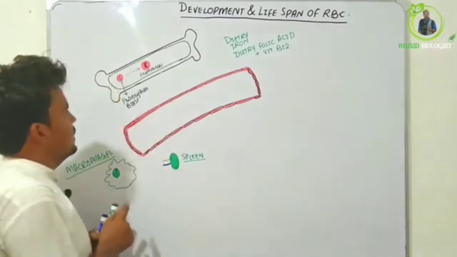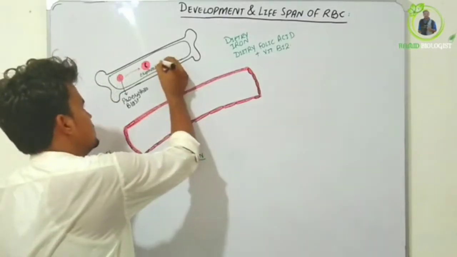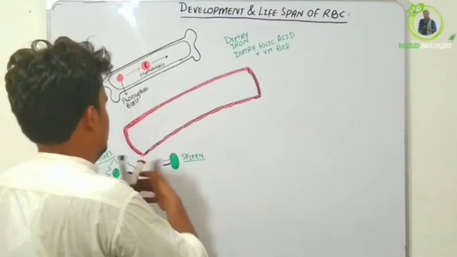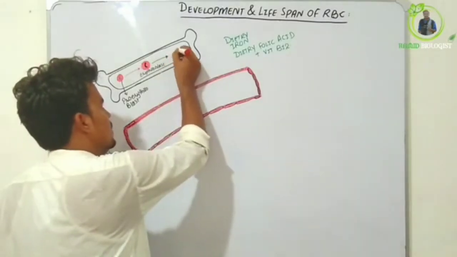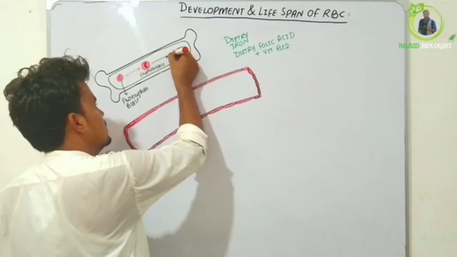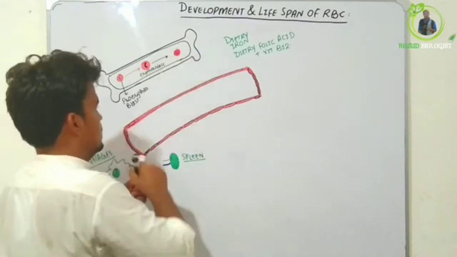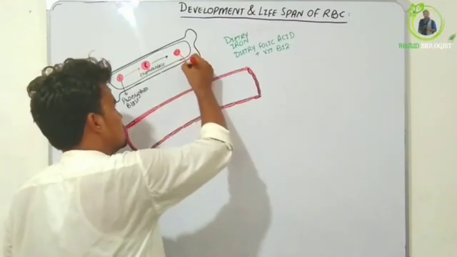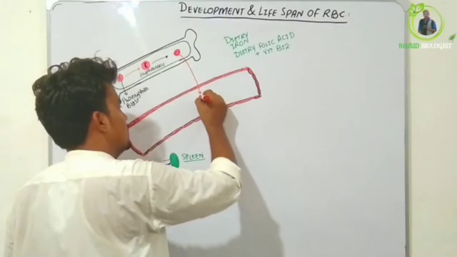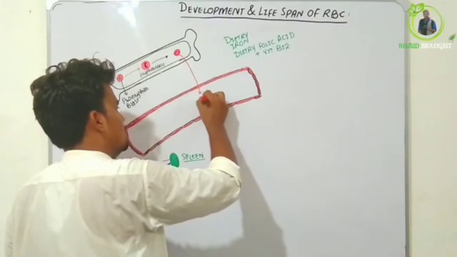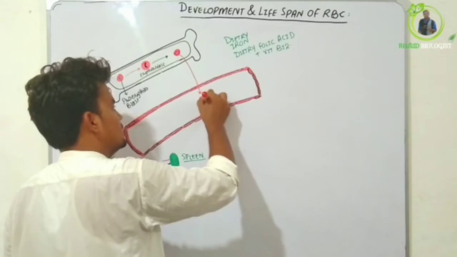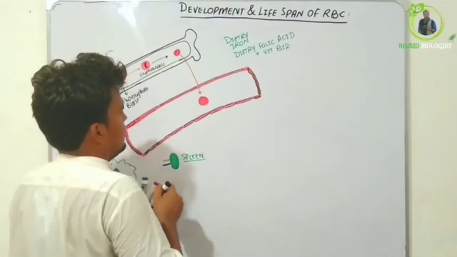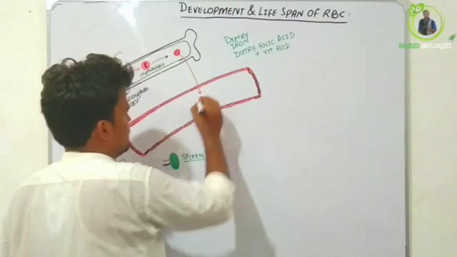After that, the erythroblast is modified into reticulocytes. This is the shape and structure of reticulocytes. The reticulocytes are brought into the blood circulation, and in the bloodstream they are modified into erythrocytes.